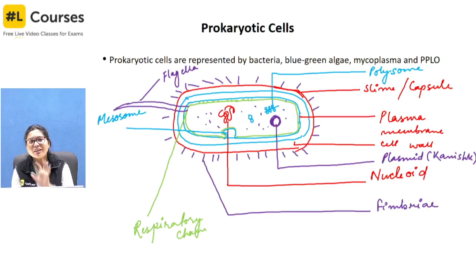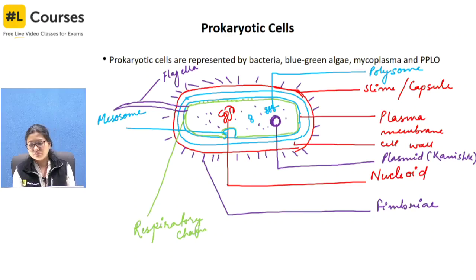So you can see that there is no membrane bound cell organelle. Leave aside membrane bound, there is no cell organelle at all. When there is no membrane bound, how can there be an organelle? Okay, but the life processes, and how it is able to perform life processes, the things which are required. Mitochondria is not there, so what? It has a respiratory chain, and in the mesosome they have respiratory enzymes also, and that's why mesosome is also referred to as the mitochondria of the prokaryotic cell.